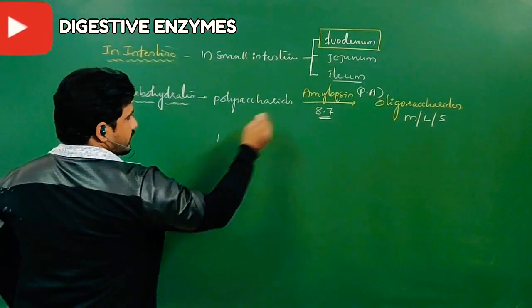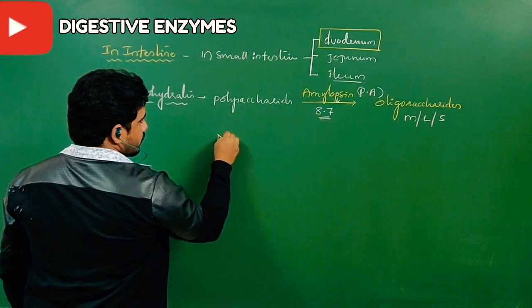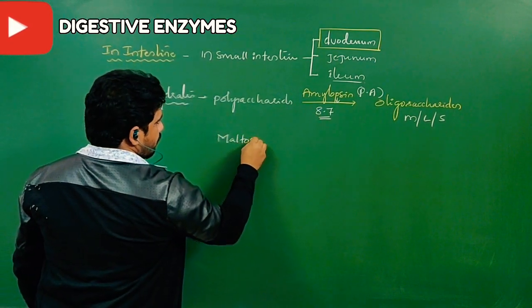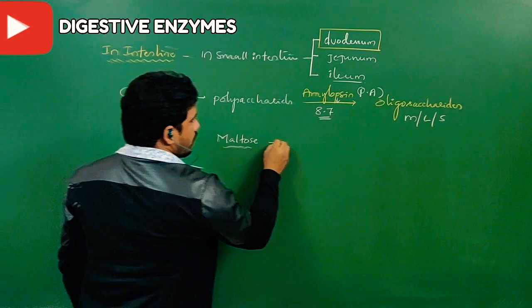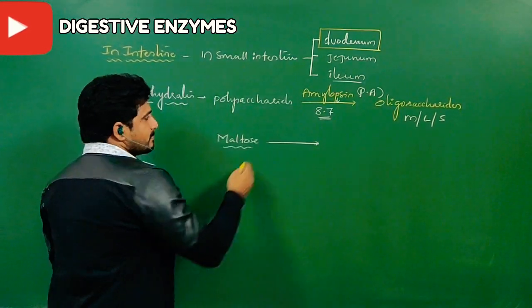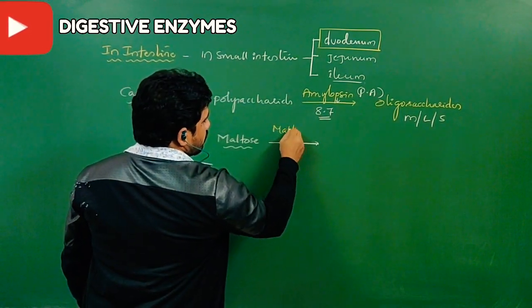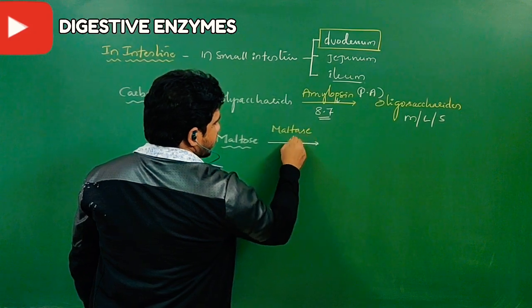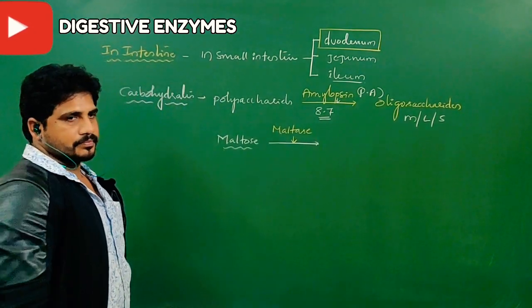Then that is a partial digestion. Next, if maltose is found, on the maltose the maltase enzyme can act.